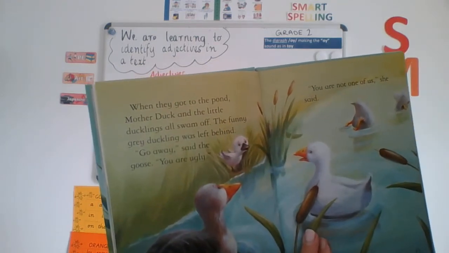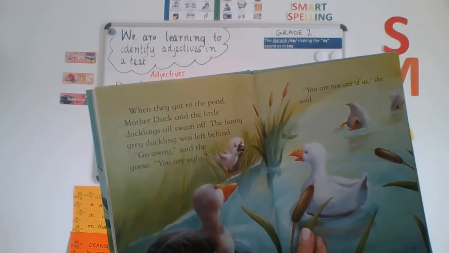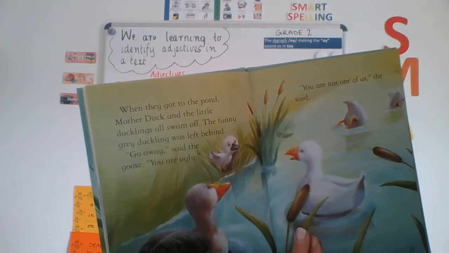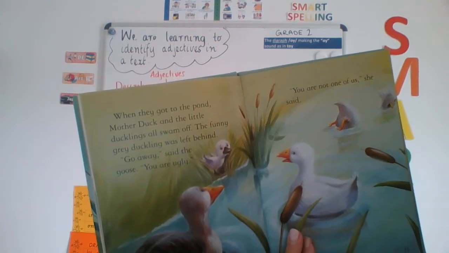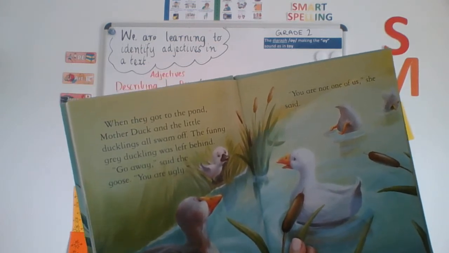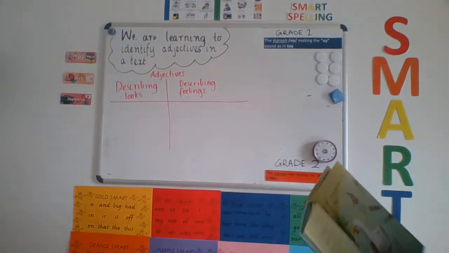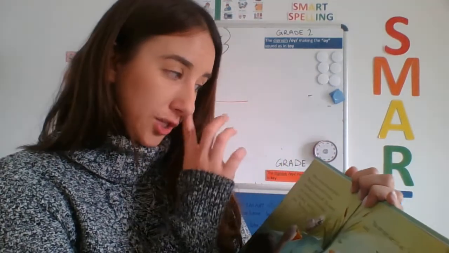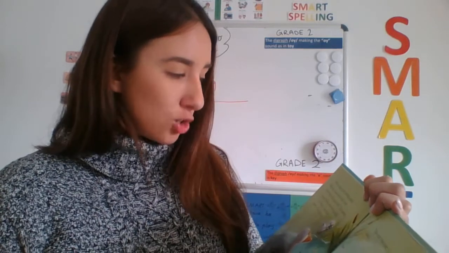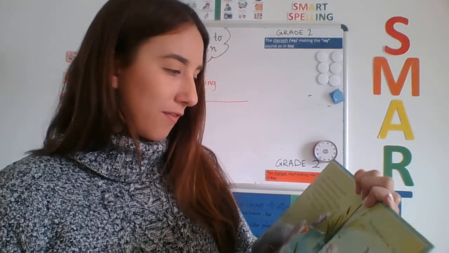When they got to the pond, Mother Duck and the little ducklings all swam off. The funny grey duckling was left behind. "Go away," said the goose. "You are ugly." Now, there are lots of describing words on this page. I'm just going to quickly go back to the first sentence, and I want you to think about an adjective that you've heard. When they got to the pond, Mother Duck and the little ducklings all swam off.